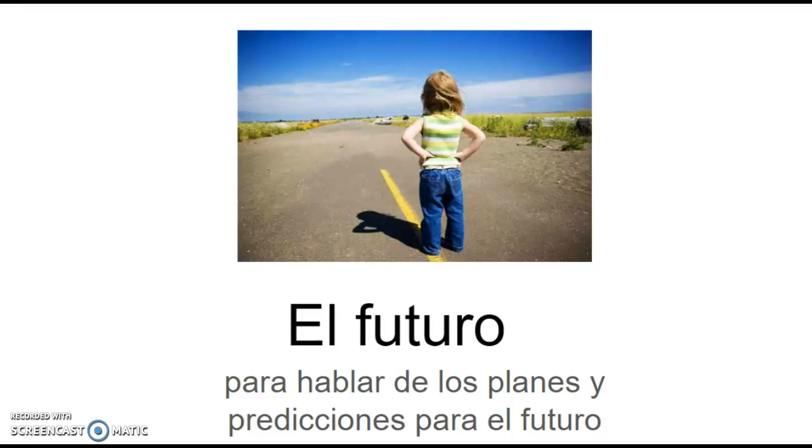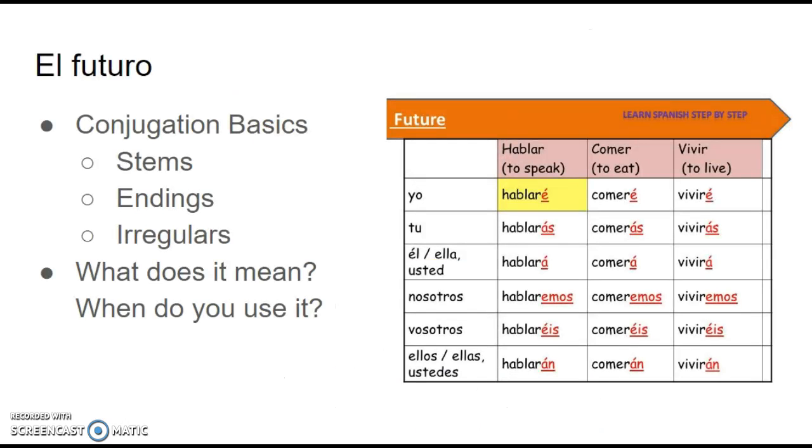Let's review the future. The future is a great tense that we can use in Spanish to talk about our plans and predictions for the future. Very simple conjugation in the future. We're going to go over what the stems are, what the endings are, and of course the irregulars. And we'll finish up this video by talking about what it means. When do you use this verb tense?